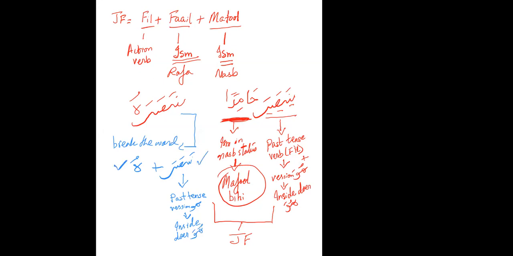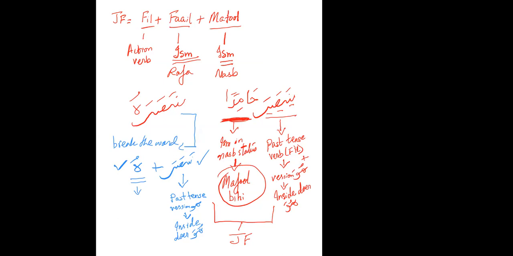Now this hu. What is hu? Maf'ul bihi? What I am looking for is the process, so we're going to go through the whole process.